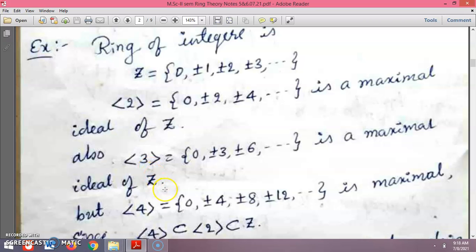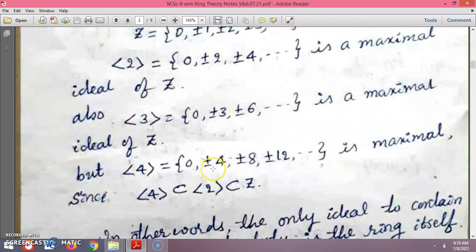That's why 3Z is also a maximal ideal of Z. But is 4 maximal? Since it is generated by 4, a multiple of 4 is even, so it lies in 2Z as well as in the integers.